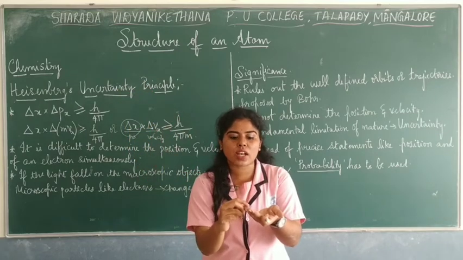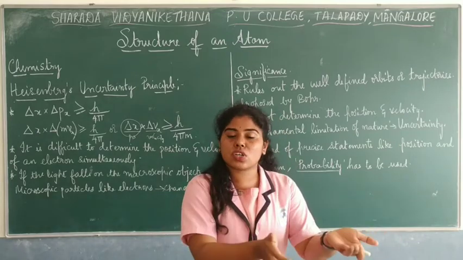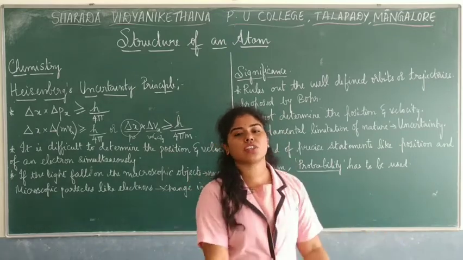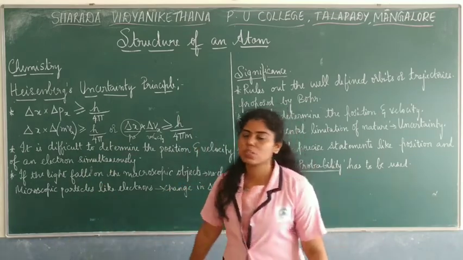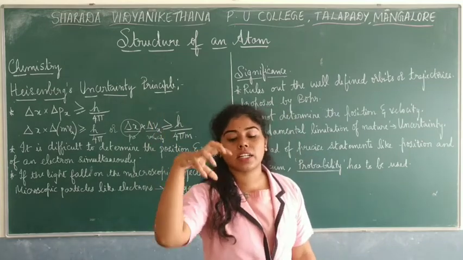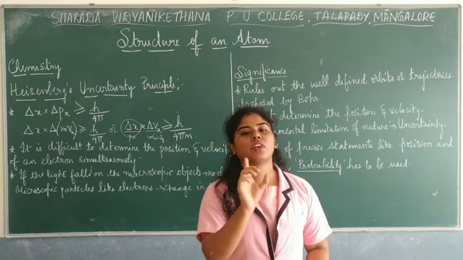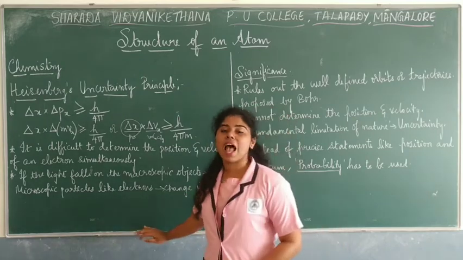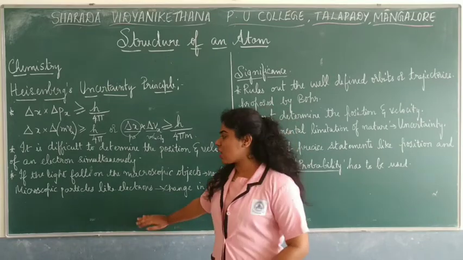It has so much energy that it can kick the electron, and then there is a change in position, and due to this change in position, there is a change in velocity too, or a change in speed. So that's what it says. When Heisenberg's uncertainty principle is applied to microscopic particles, it is difficult for us to determine the position as well as the velocity of the particle simultaneously. So this is how it behaves.